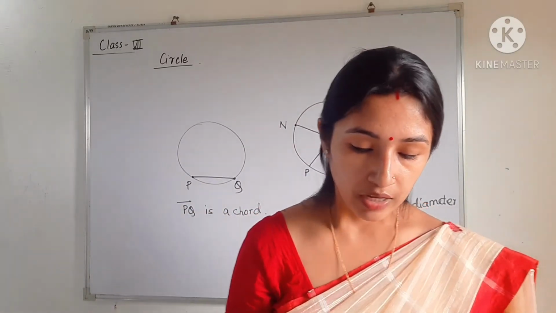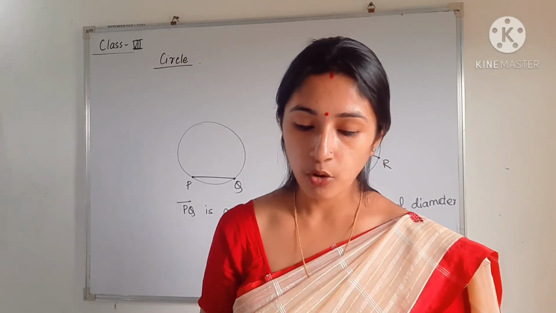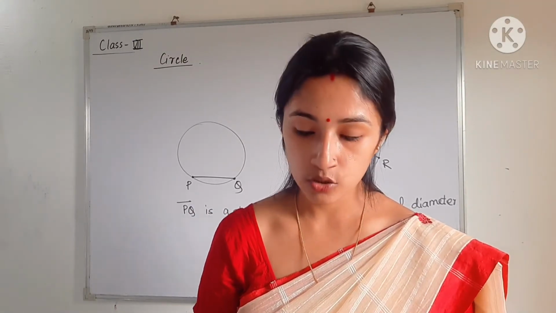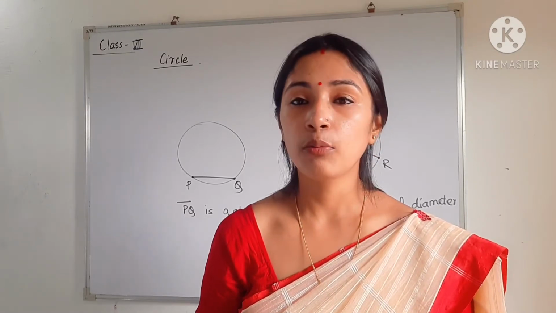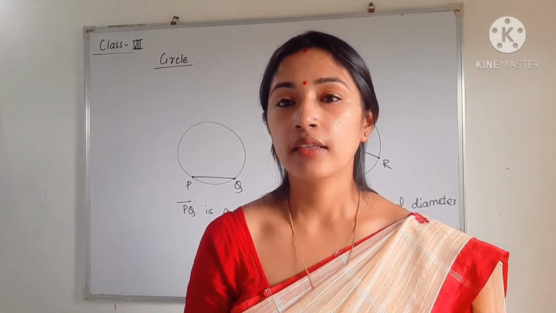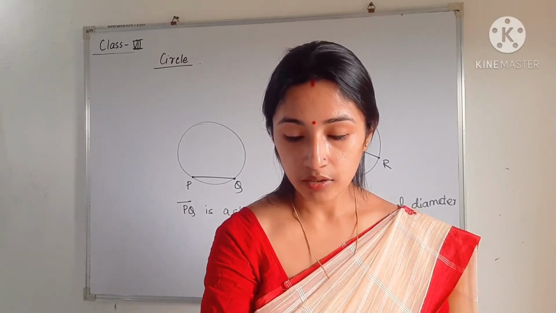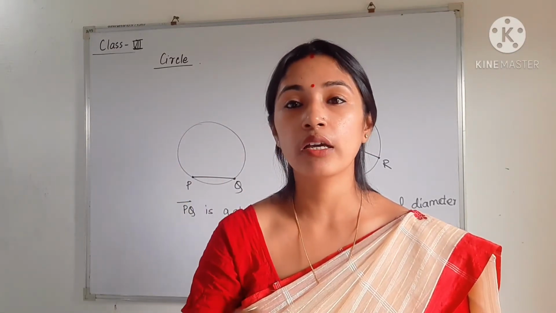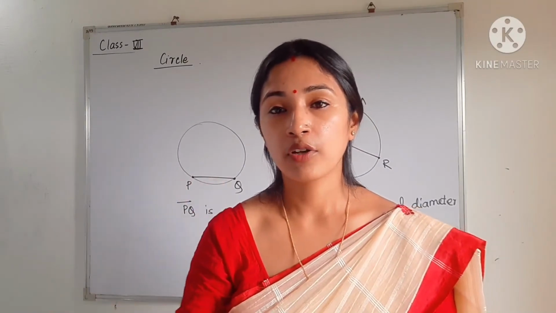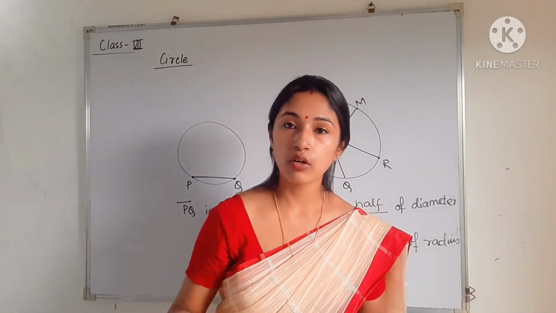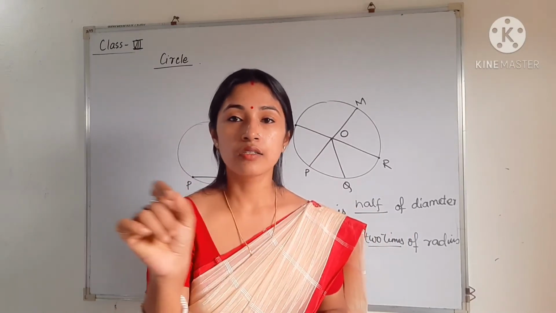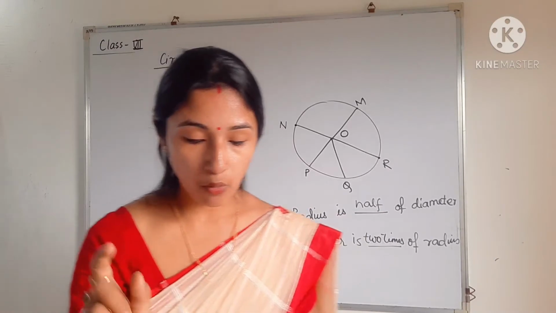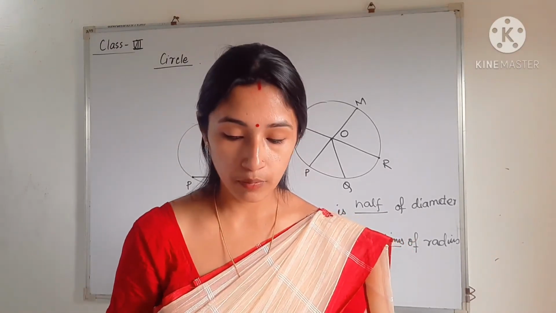Like in diameter there are 3 points. See, there are 3 properties. First, the diameter is twice the length of the radius. Second, it passes through the center, and third, the diameter is the longest chord of the circle. So make 3 points. It will be more clear, and if you do revision afterwards, you can just see the points which are written in the properties. So make points and write, then it will be more clear.